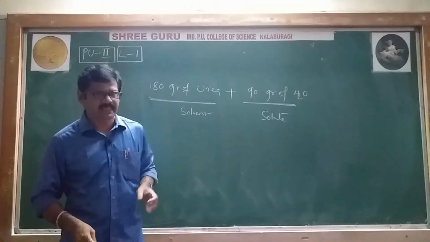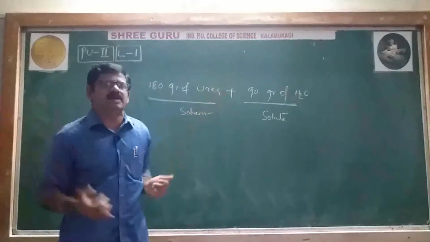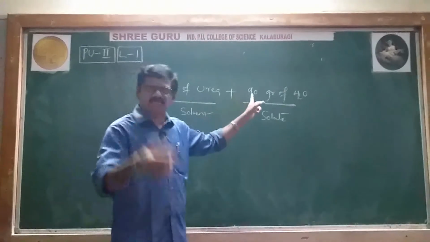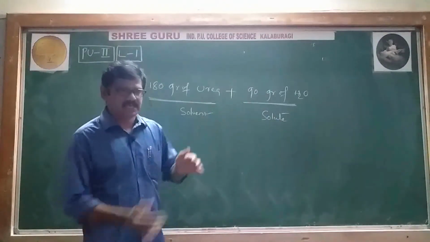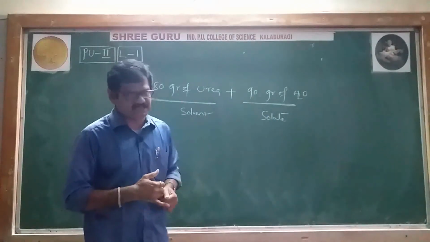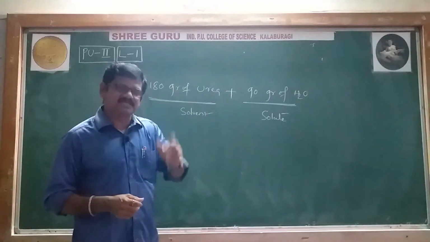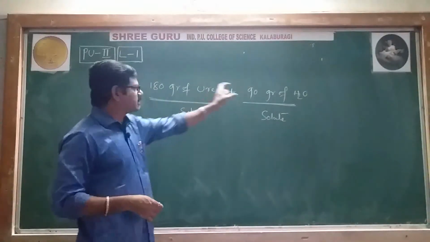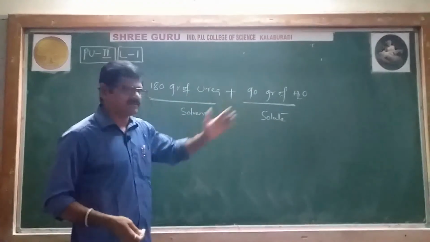I'll repeat. We generally assume 180 grams is a large amount, so we consider it the solvent, and 90 is a smaller amount, so we consider it the solute. According to our definition, the smaller amount is the solute and the larger amount is the solvent. But that is wrong. Why is it wrong? Just by seeing the quantities, we cannot tell which is the solvent and which is the solute.